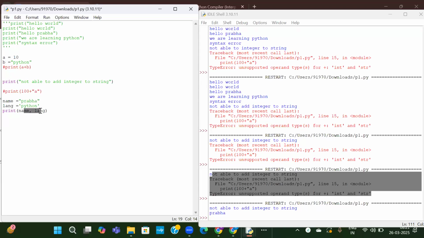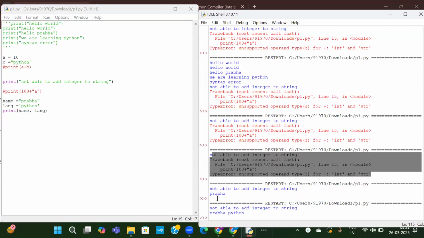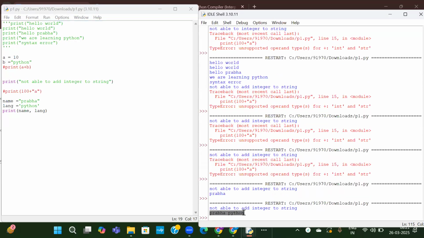But in Python, we don't need anything. Whatever the variable name, just print it as it is. You don't need to pass percent D or percent F, nothing. See here, name and language are both printed. So whatever you want to print in the print statement, just provide a comma and write all the variables you want to print.